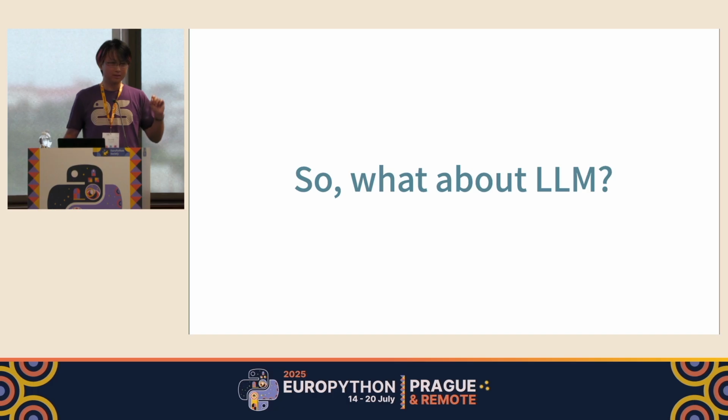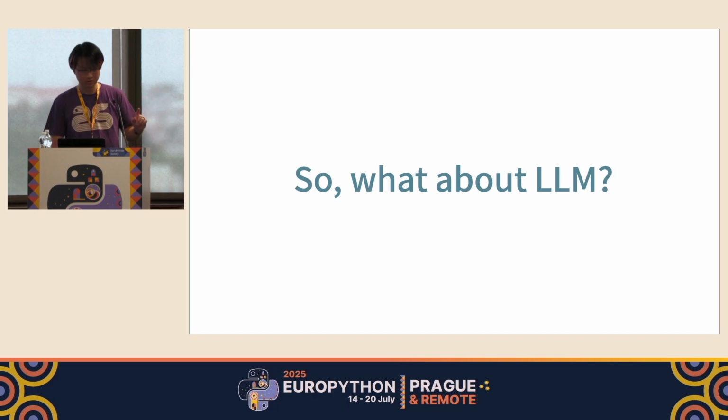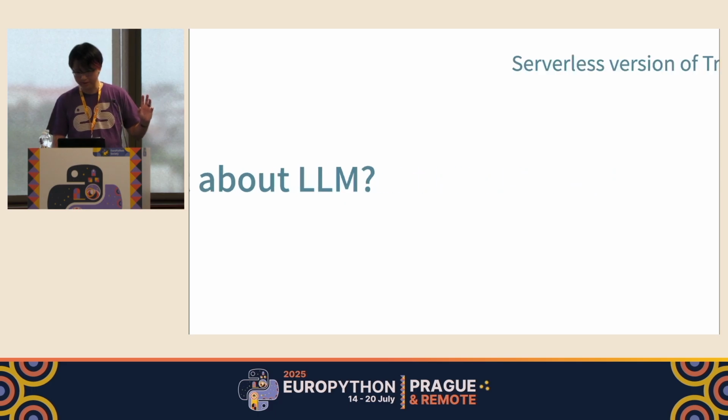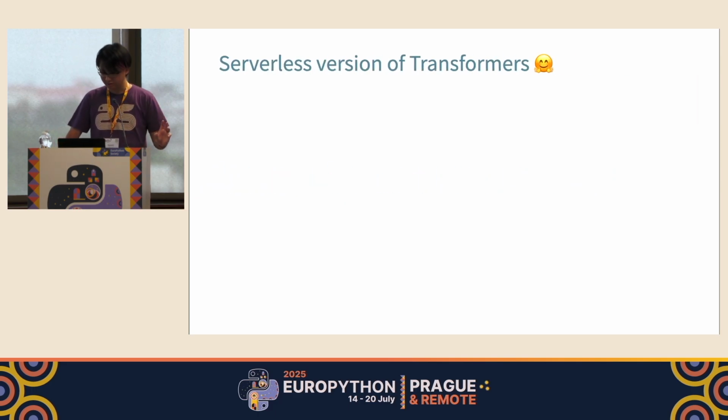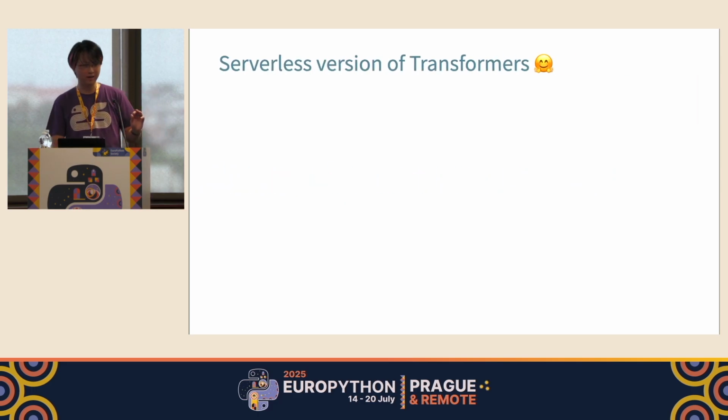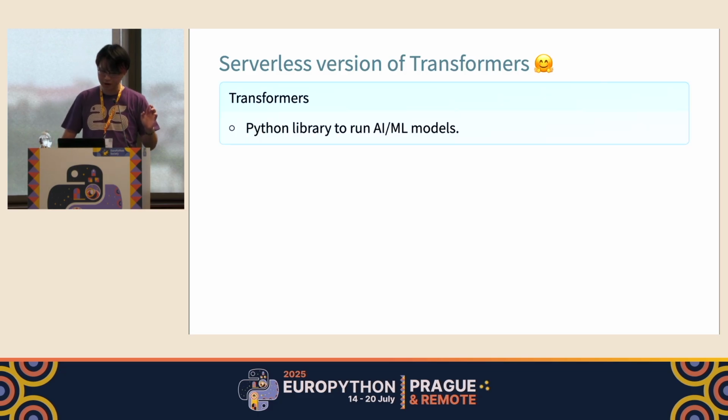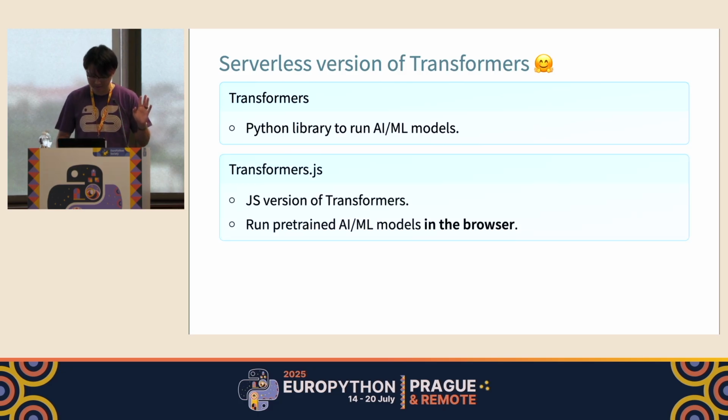And now we have an in-browser version of WebUI framework, but what about LLM? Don't worry, like Transformers has LLM, Transformers also has an in-browser sibling. Transformers is a Python library, as we have seen in the previous slide, and it has a JS version that makes it possible to run machine learning models in the browser.